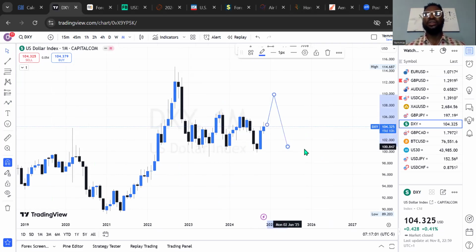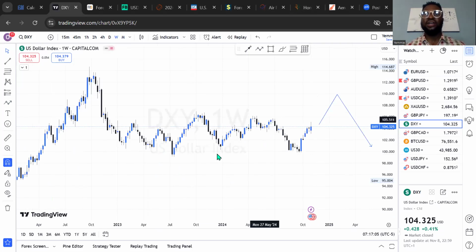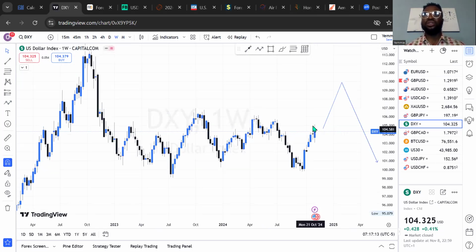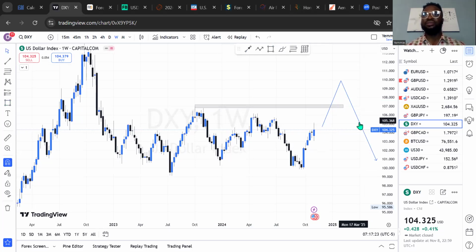Let's go to a lower time frame than the monthly, which is the weekly time frame. What is the outlook we have on the weekly time frame for DXY? For the past few weeks, it's been on a bullish ride all the way to this price level. I'll be expecting DXY to even break this high level right here, because this looks more like a bullish trend.